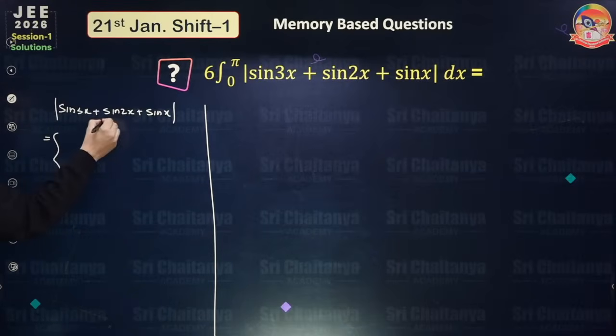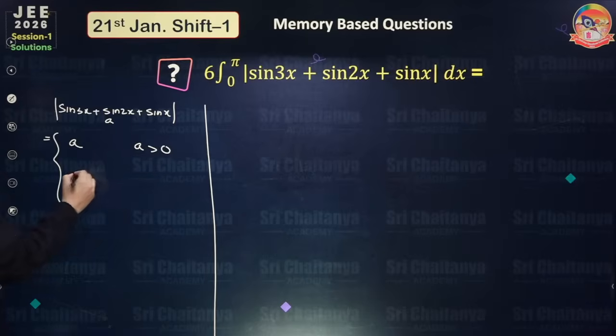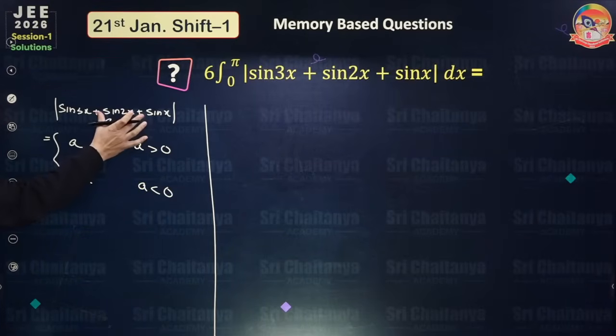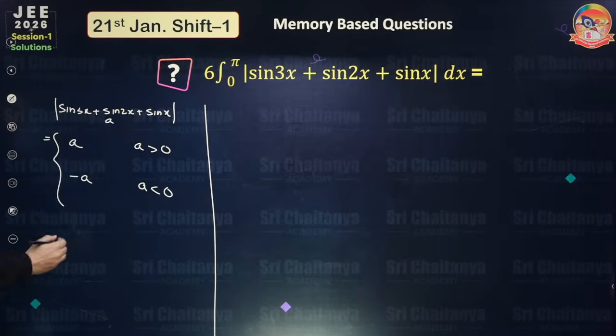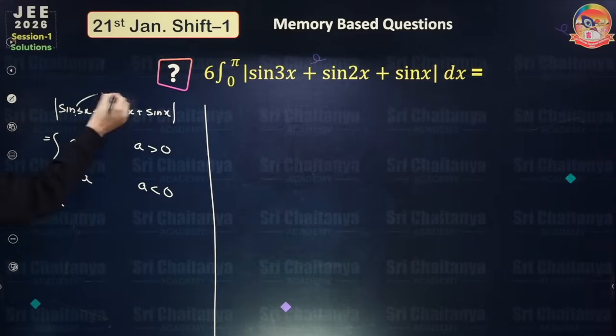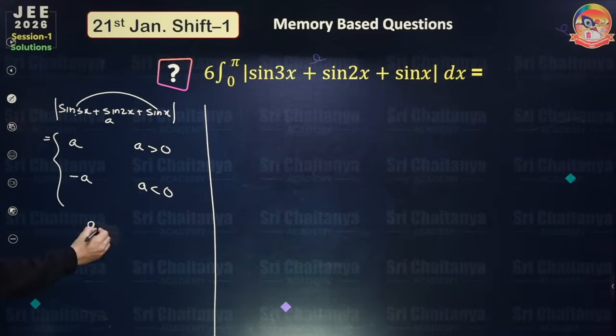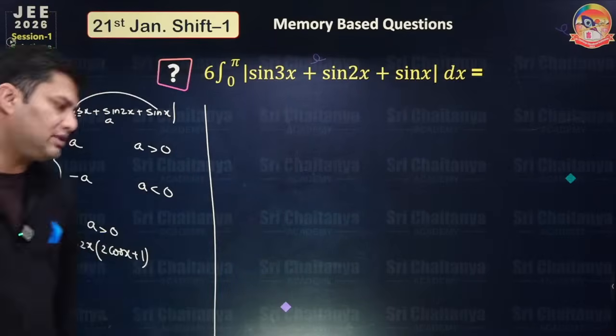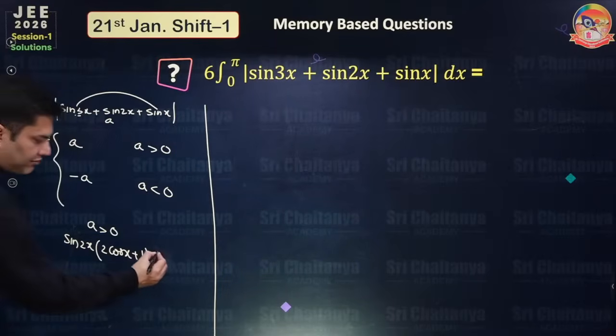So let's say this is A. So this is A when A is positive, and minus A when A is negative. So in which interval is this positive? If you solve this, sine C plus sine D, if A is positive, you take 2x common, and this is 2 cos x plus 1. If I apply sine C plus sine D, 2 sine (C plus D) by 2 cos (C minus D) by 2, so this is positive.